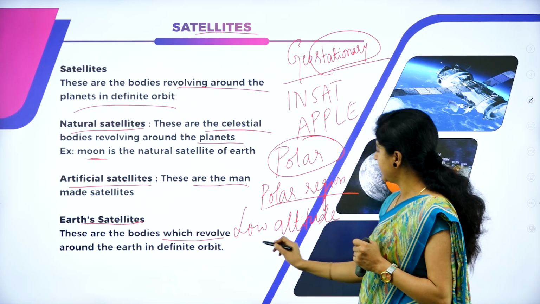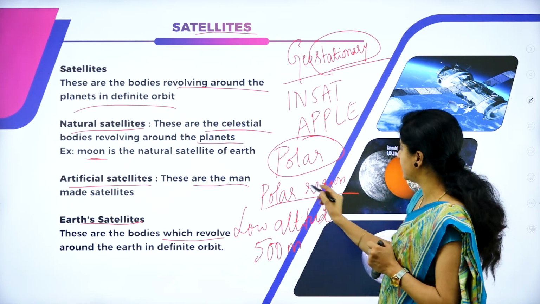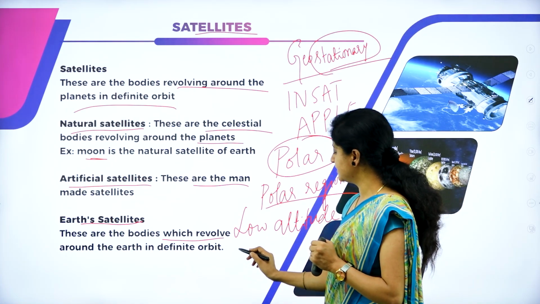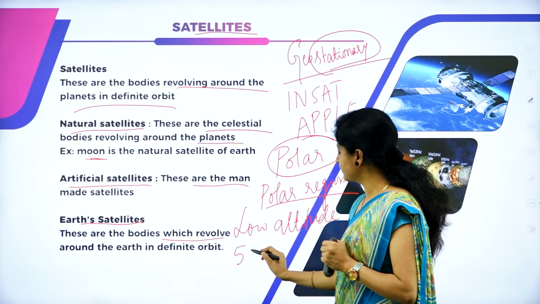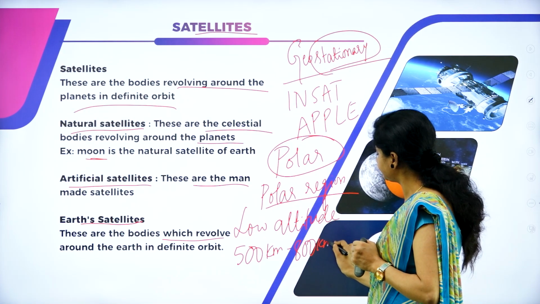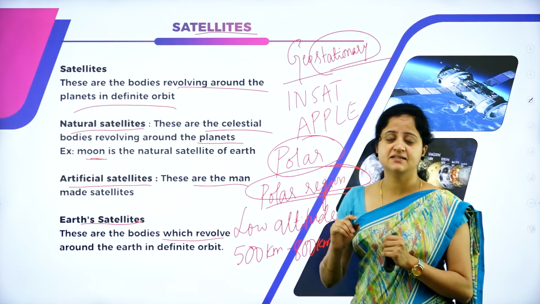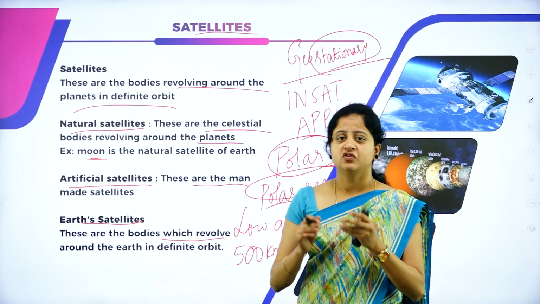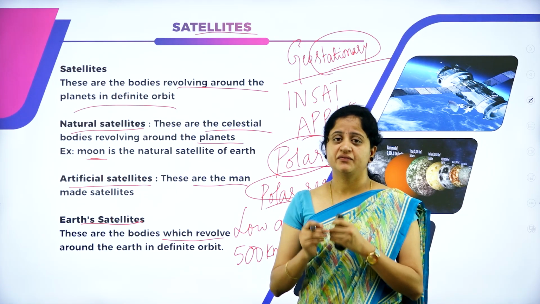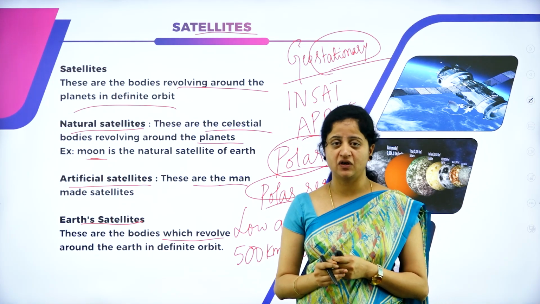They are placed at a height of about 500 kilometer above the earth's surface, and generally used in polar regions. These satellites are located generally above the earth's surface at nearly 500 kilometer to 800 kilometer, and they usually revolve in a polar region, and hence the name polar satellites. All these satellites revolve around the earth with a certain velocity. The velocity with which the satellite revolves around the earth is called the orbital velocity.